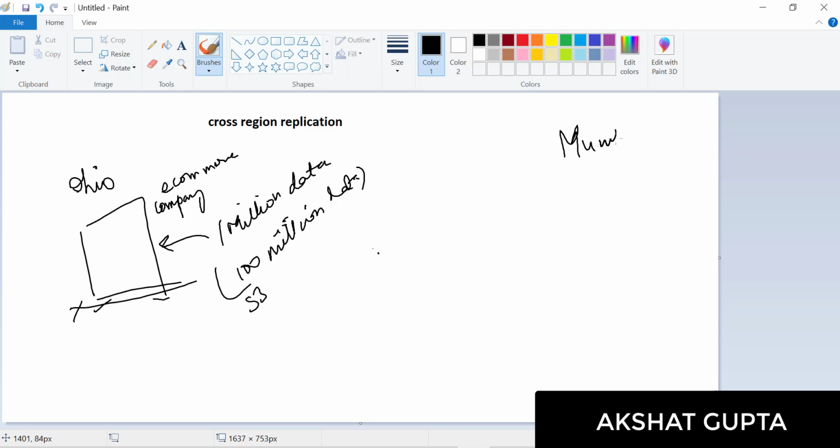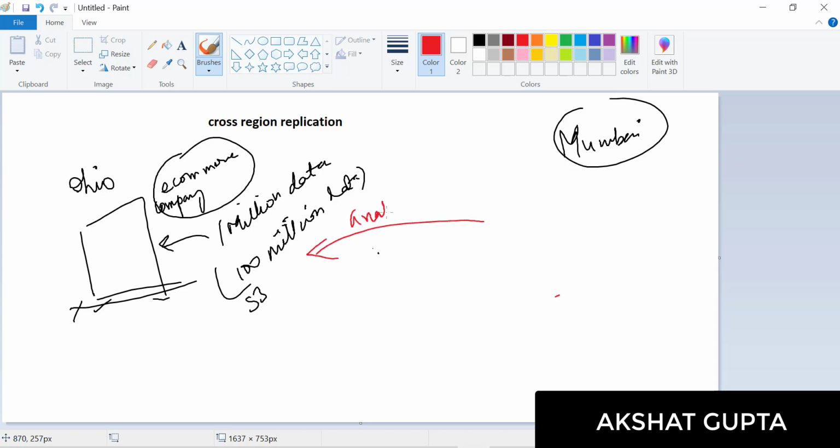Let's say a company in Mumbai, and this e-commerce company has given a project to this Mumbai company to handle all kinds of analytics for them. So there is analytics required which this Mumbai company would be doing. For that, they need to access this particular data.